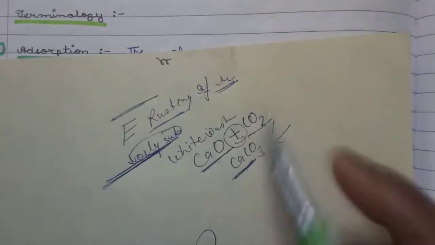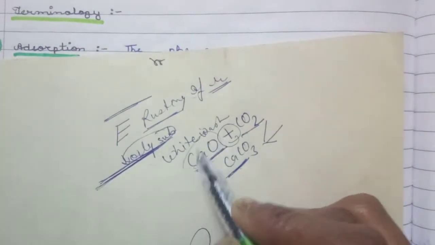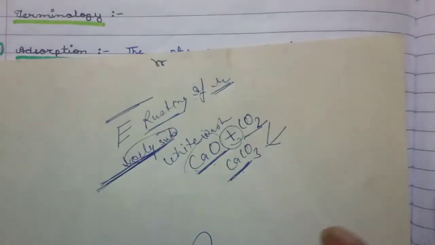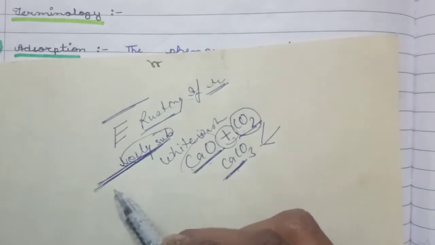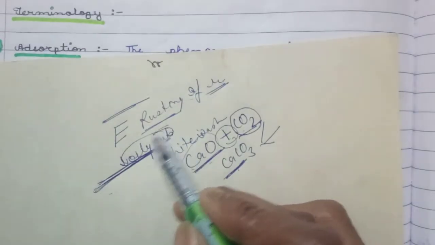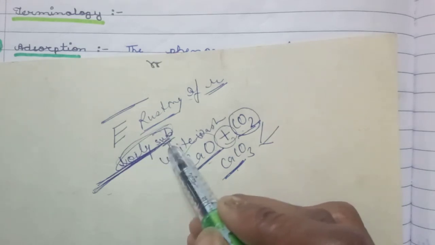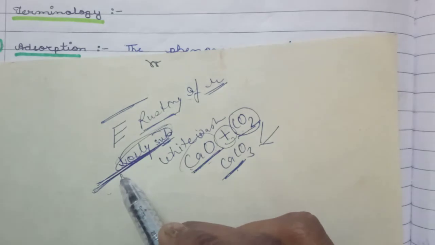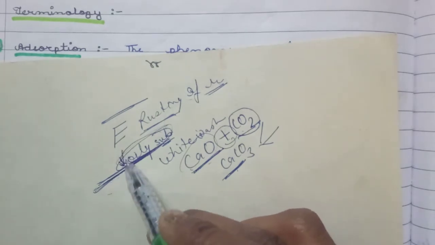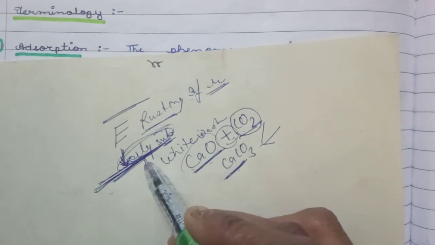As I have told you, we whitewash the walls, then calcium oxide makes a uniform layer on the wall, and this reacts with carbon dioxide. Or on iron surfaces we make a uniform or homogeneously distributed oily substance to prevent it from rusting. So adsorption means when one substance is homogeneously distributed on another's surface.